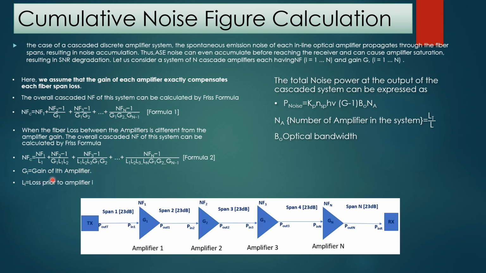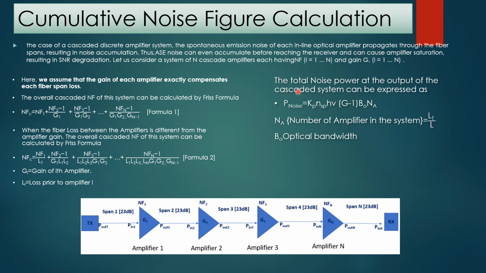Here Gi is the gain of the ith amplifier and Li is the loss prior to amplifier i. So in this formula, we assume that the loss between the amplifiers is different from the amplifier gain, meaning the span loss and the gain are different. In the previous example, we assumed that the span loss and the gain are exactly the same, so that it can compensate the fiber loss.